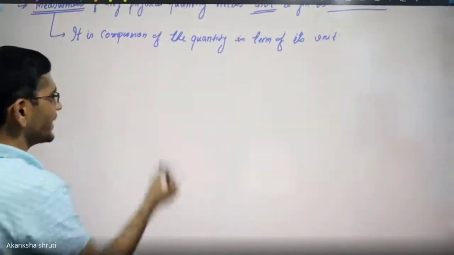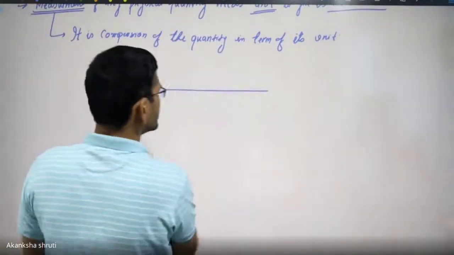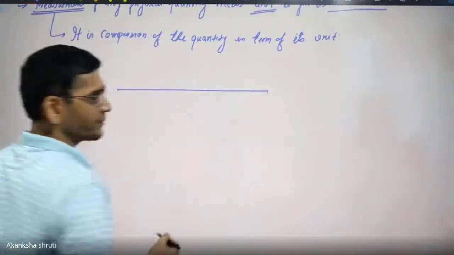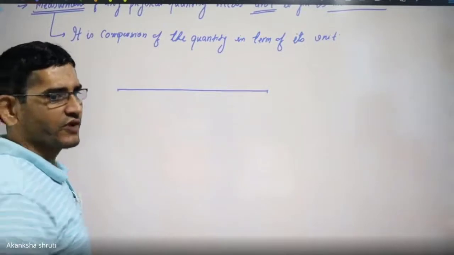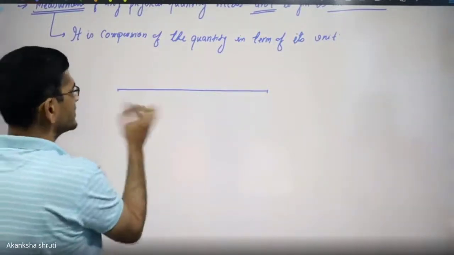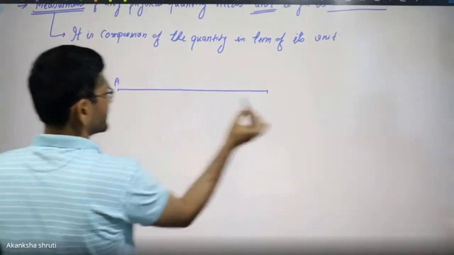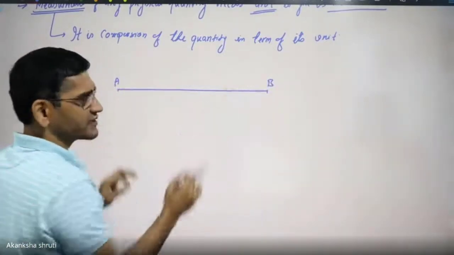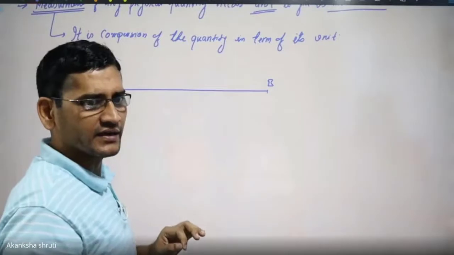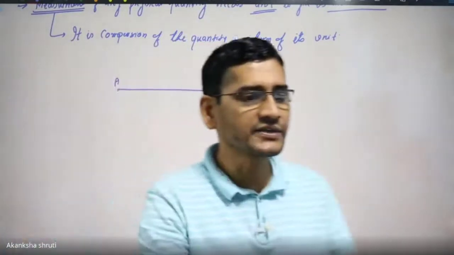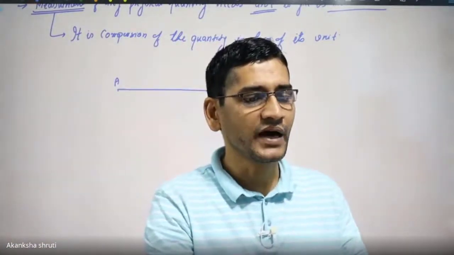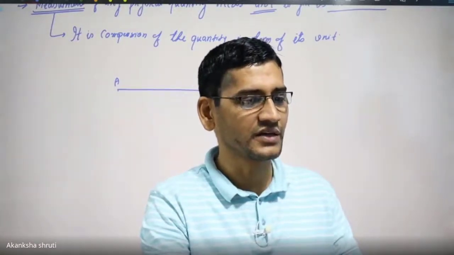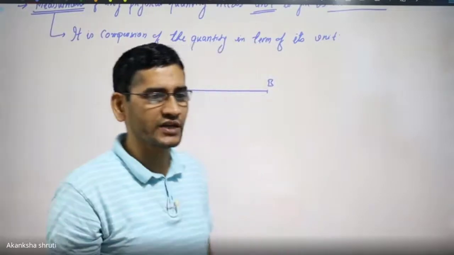Student, if I am considering this much length, maybe the length of your wall, so this is point A to B. And I want to express how much this length is, how can I say? For that, I need a standard of comparison. A standard of comparison means what, student?